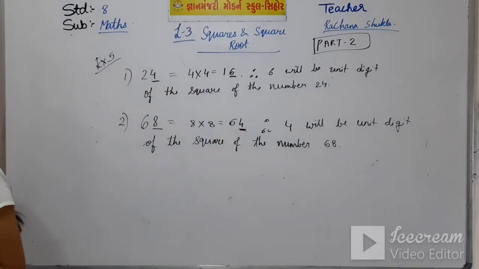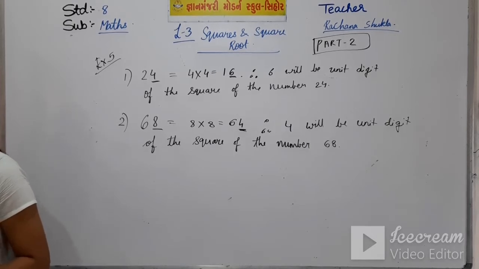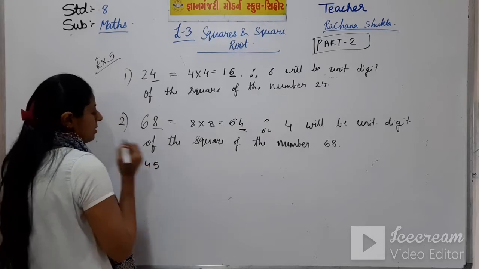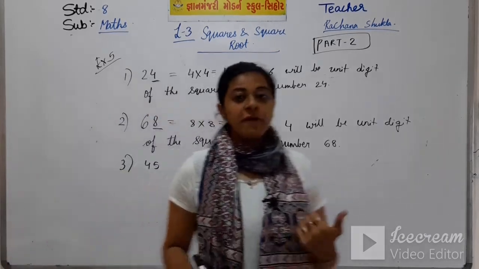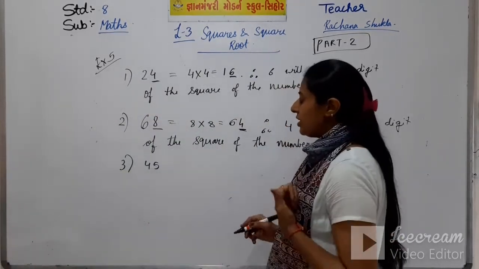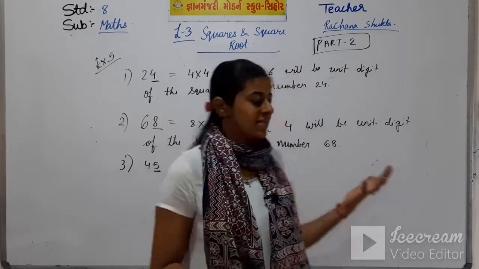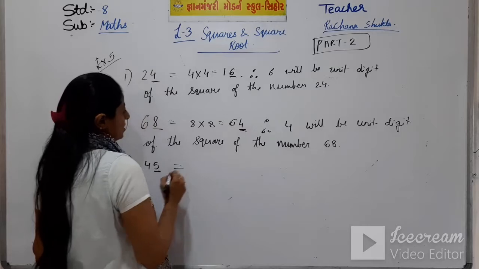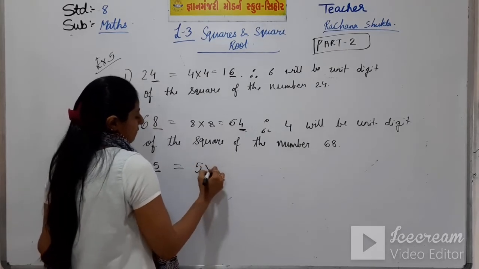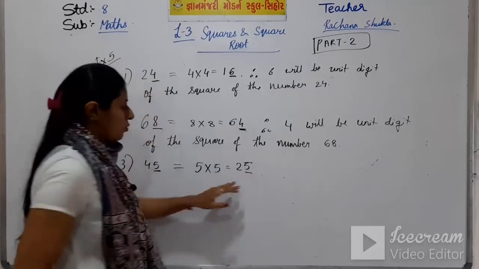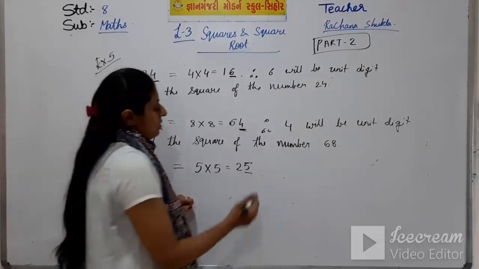The third one, that is 45. What is the third one? 45. Now, in 45, what is the unit digit? The unit digit is 5. So, let's see what will be the square's unit digit. 5 into 5 is 25. So, what came last? 5.